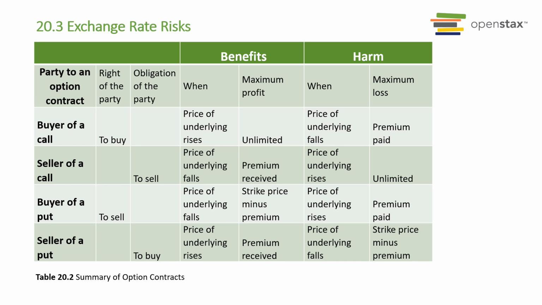A buyer of a put has a right to sell. If the price of the underlying falls, the strike price minus the premium is their profit. If the price of the underlying rises, you lose your premium. The seller of a put is obliged to buy. If the price of the underlying rises, they receive the premium. But if the price of the underlying falls, the strike price minus the premium is their loss.